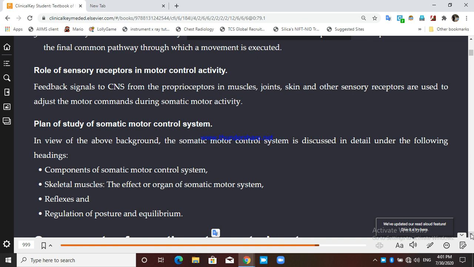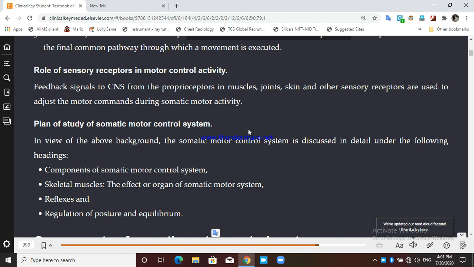This is also known as training, learning by training. So these sensory receptors give the feedback signal to the central nervous system from what? From proprioceptors in muscles, joints, and skin. Other sensory receptors are also used to adjust the motor commands during somatic motor activity.